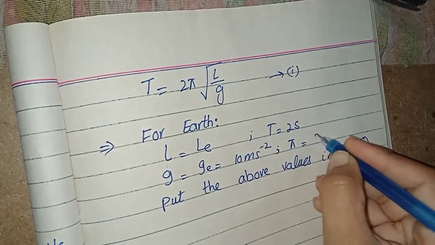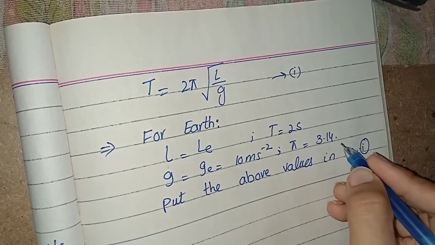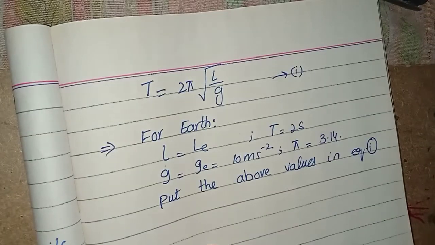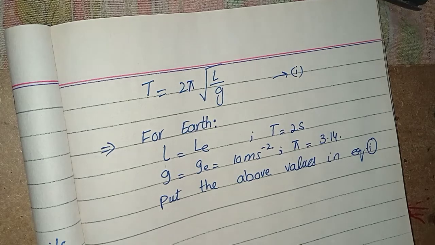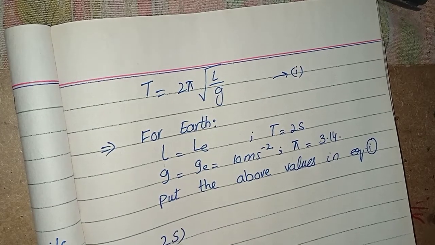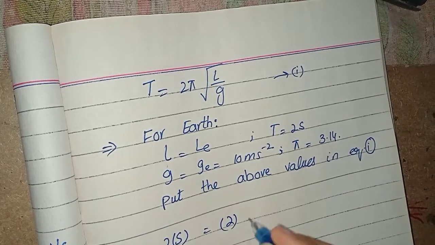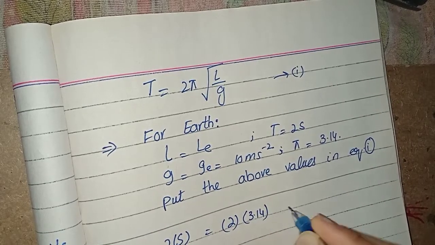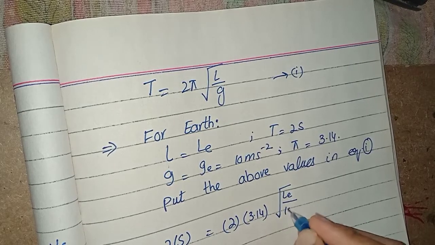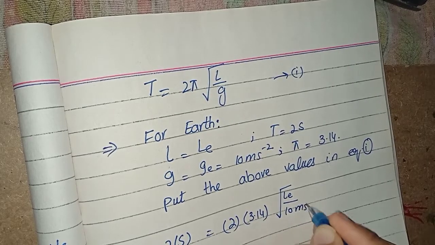As we know that pi is equal to 3.14. Within the angle, the pi has a value 180 degree, okay. Now it's not in the angle, so it will be equal to 3.14. And 2 seconds, 2 into 3.14 under root LE over GE, which is equal to 10 meter per second square.